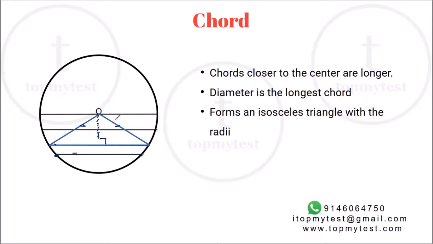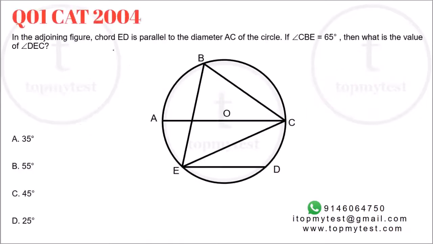So let's try out a few questions using these properties which came up in the recent papers. First question is from CAT 2004. This will probably be available right now as a question in your textbooks. Let's see what this says. In the adjoining figure, ED is parallel to diameter AC. AC is the diameter of the circle. If angle CBE is 65, what is the value of the angle DEC?